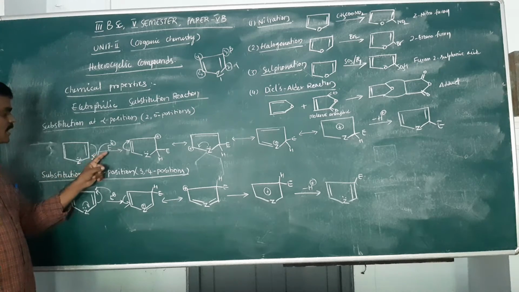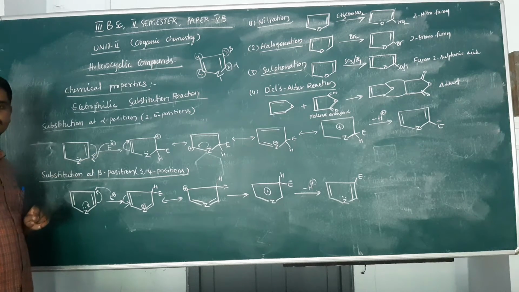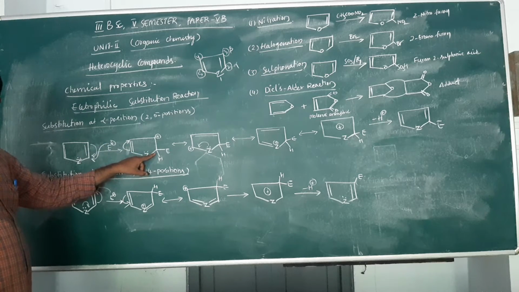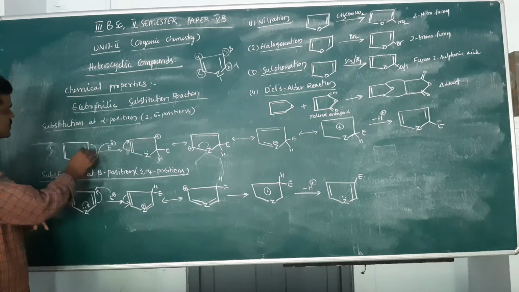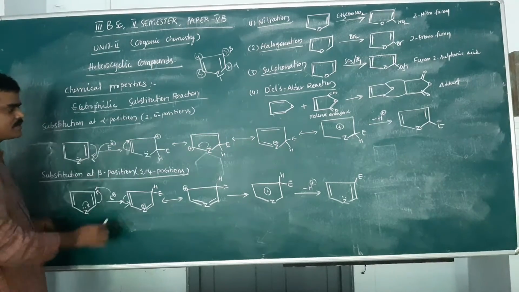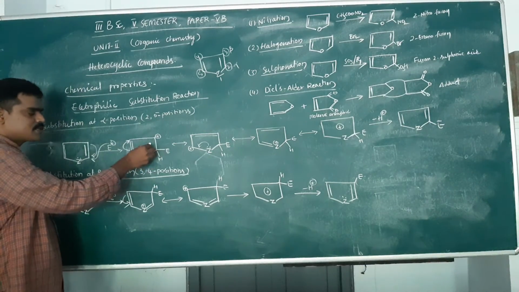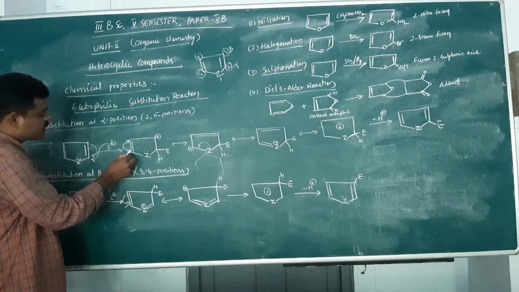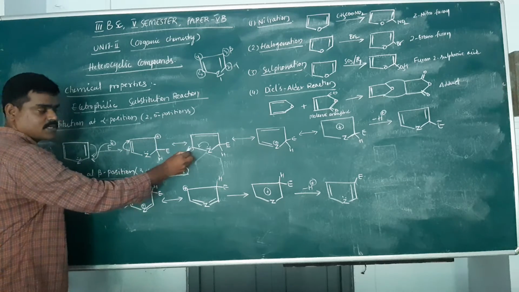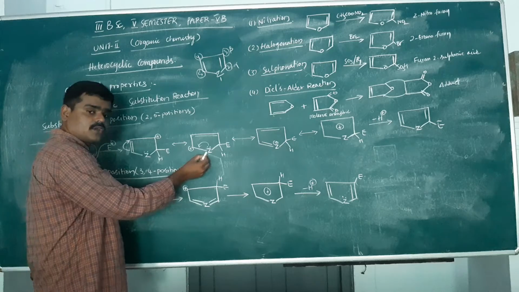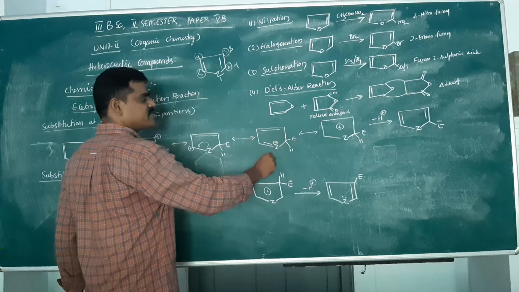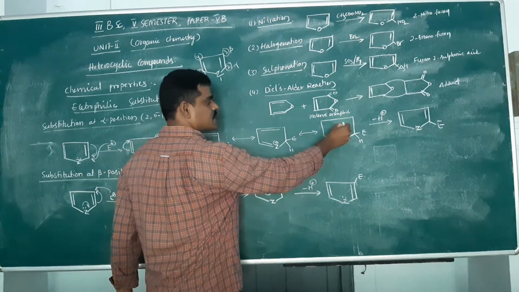When the electrophile approaches the heterocyclic compound and is substituted at the alpha position, the double-bonded electrons are shifted like that, and a positive charge is created here. Then these pi electrons are transferred like that, a double bond is formed here, and the positive charge moves there. Then the lone pair of electrons on the heteroatom comes to this bond and a double bond is formed. Again this is repeated, giving the positive resonance hybrid structure like that.